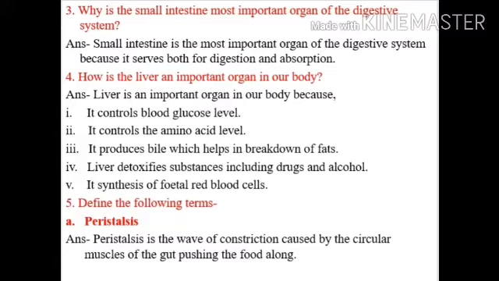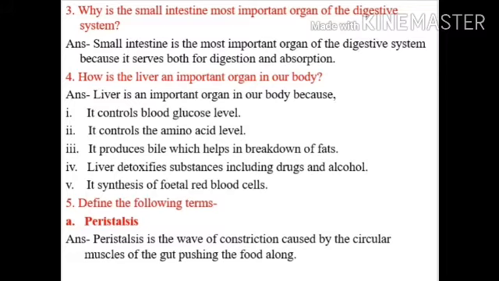Liver is an important organ in our body because it controls blood sugar level, it controls the amino acid level, it produces bile which helps in breakdown of fats. Liver detoxifies substances including drugs and alcohol, and last but not the least, it synthesizes fetal red blood cells.